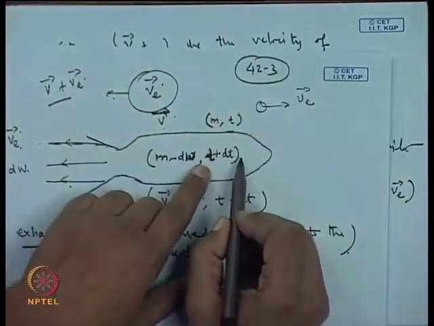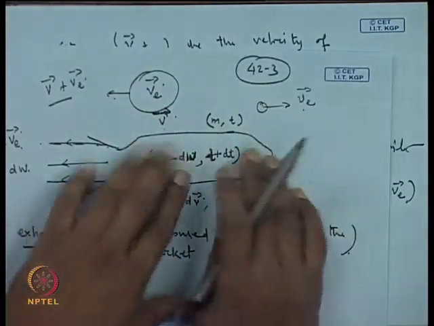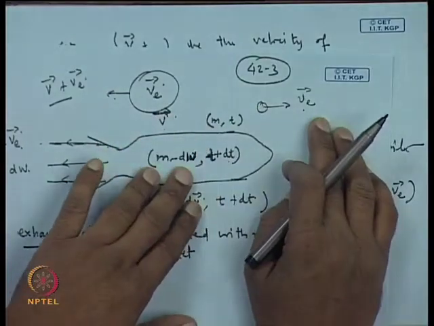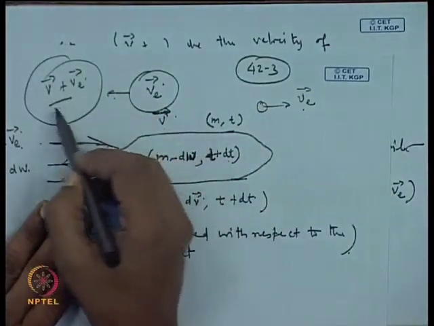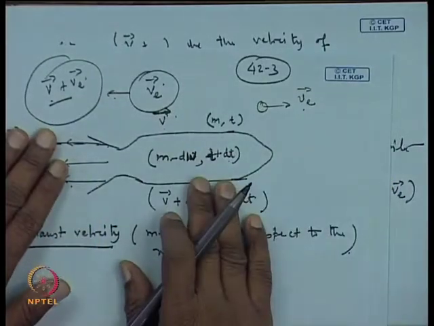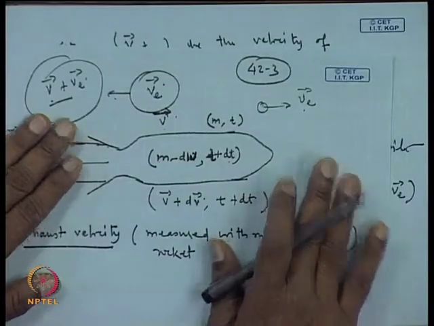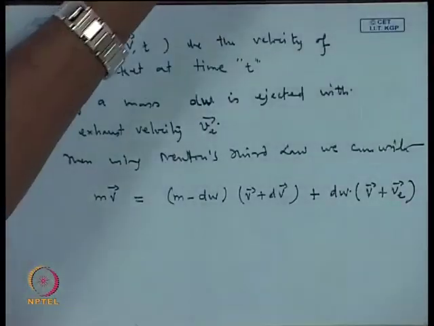So, how do we get the inertial velocity of this mass? We will just add to the velocity of this. So, vectorially we add and we get this. So, this is v plus v. Right now, we are not taking care of in which direction the mass is being ejected. Later on, we will put the proper things and we will get the proper result also.